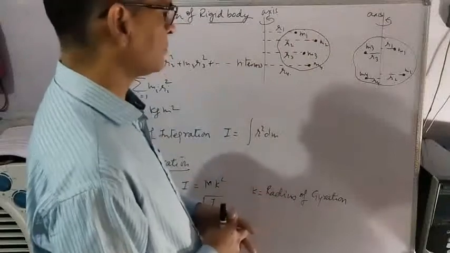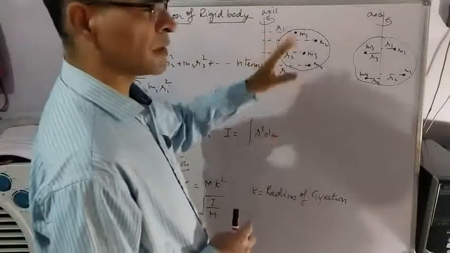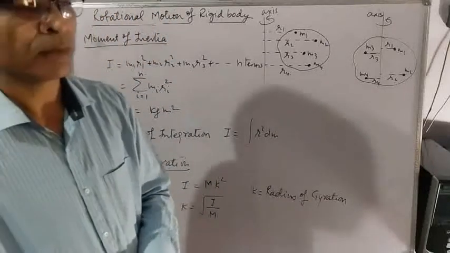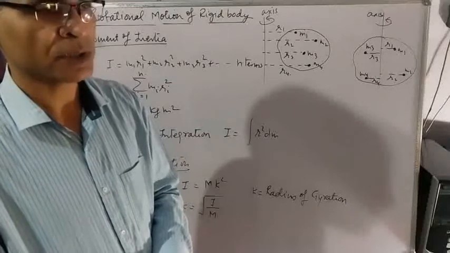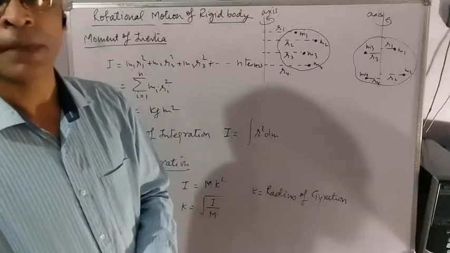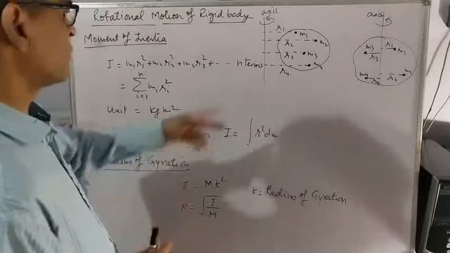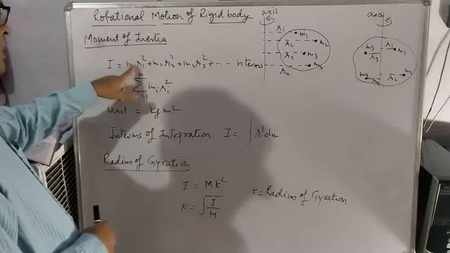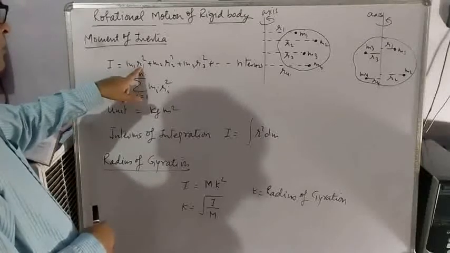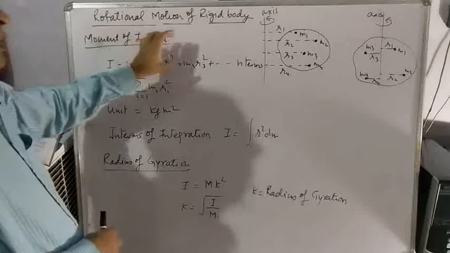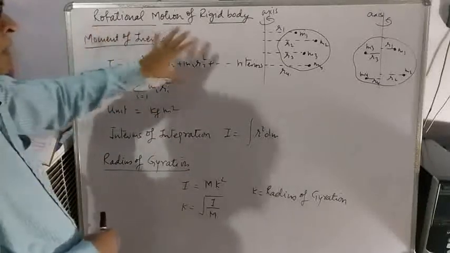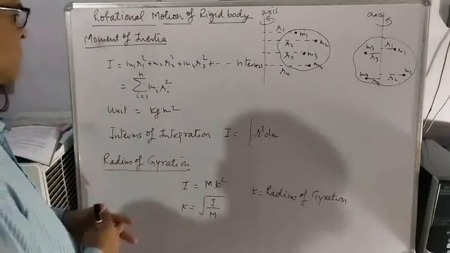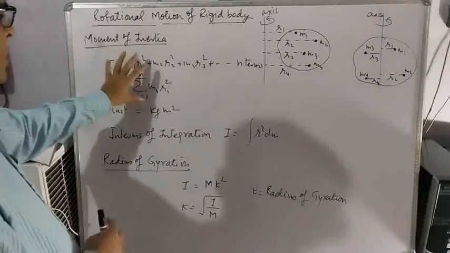Moment of inertia is defined as the sum of the product of mass and square of the distance of the particle from the axis of rotation. So for the first particle, mass and distance are multiplied: m1 r1 square. The same thing we have to do for all the particles, and all the values are added. The quantity we get is called moment of inertia. In general, you can write moment of inertia like this.